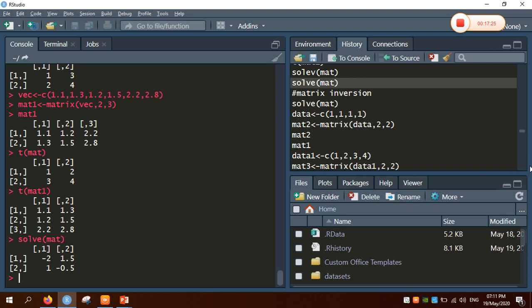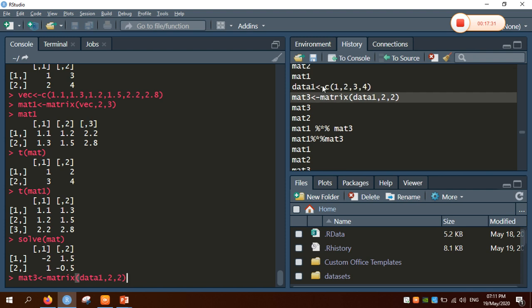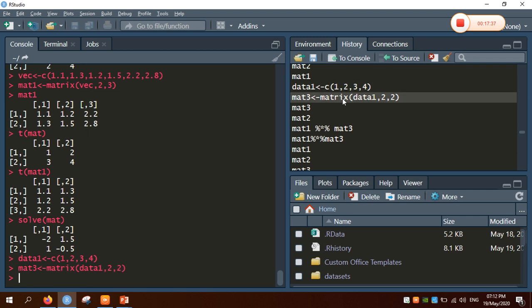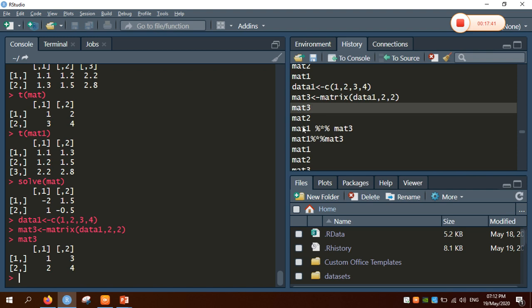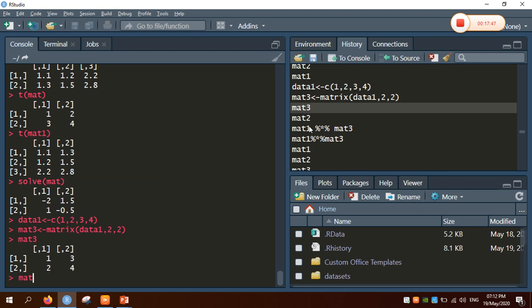Now for matrix multiplication, create another matrix, like I will say data 1, create the matrix. Now print matrix 3 and print matrix 1 also, that is mat 1. I think mat itself is the square matrix.